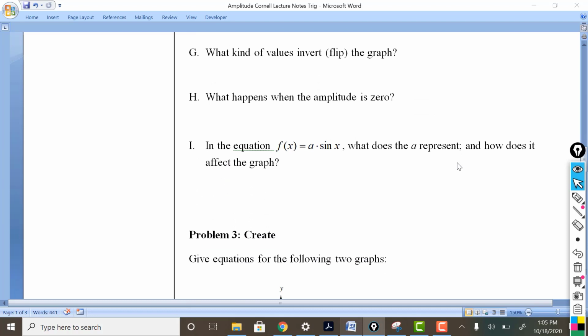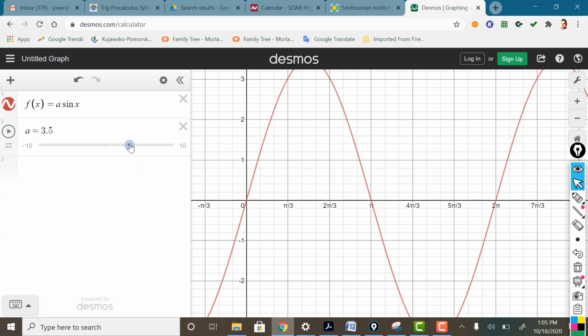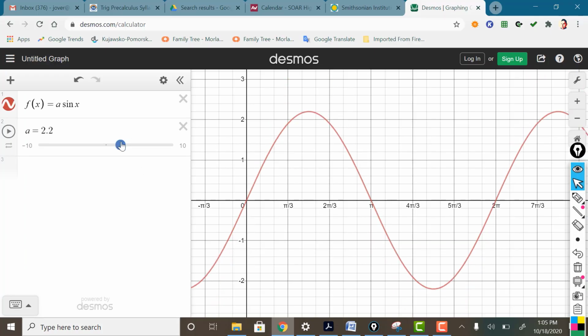In the equation f of x equals a times sine x, what does a represent? How does it affect the graph? Notice the only thing that it changed. Regardless of what you did, this point was always here at 0, this point was always here at 0, this was always hitting 0.